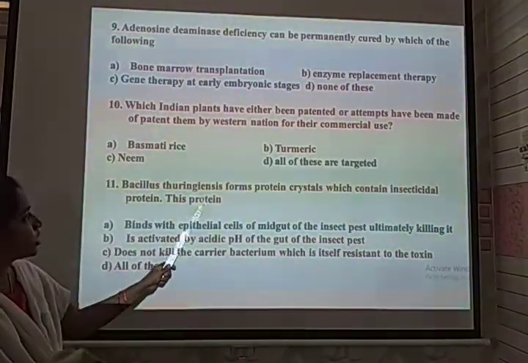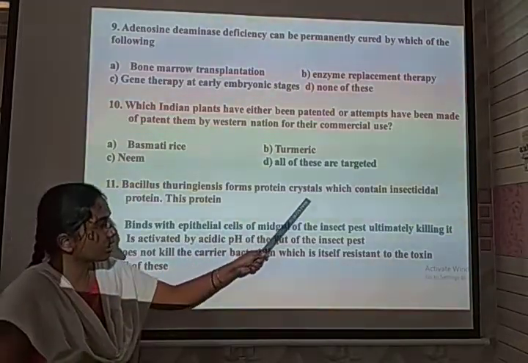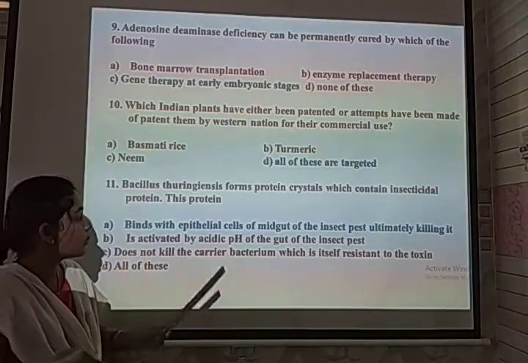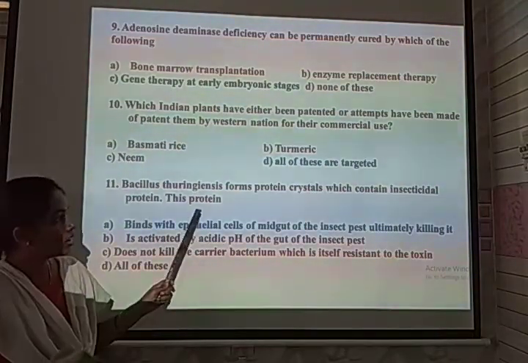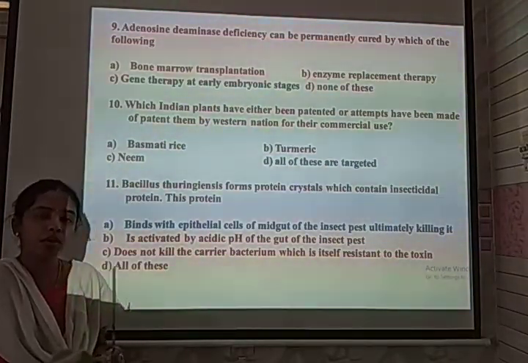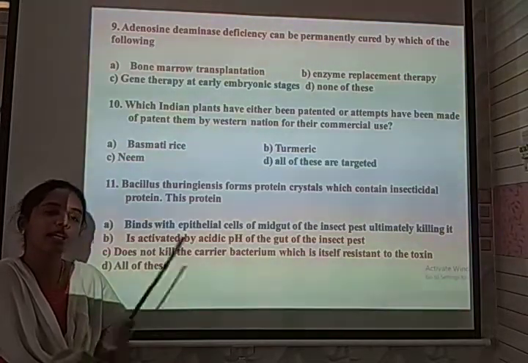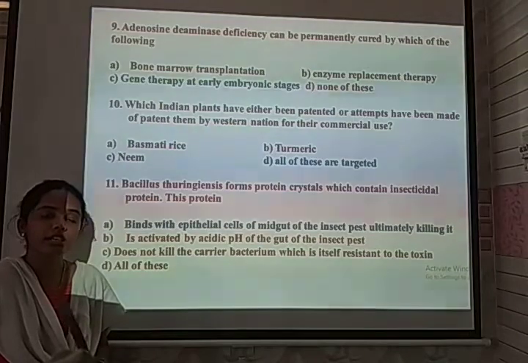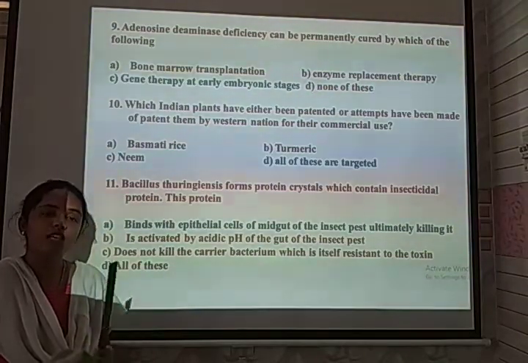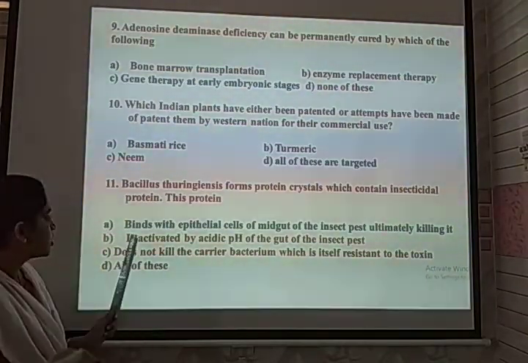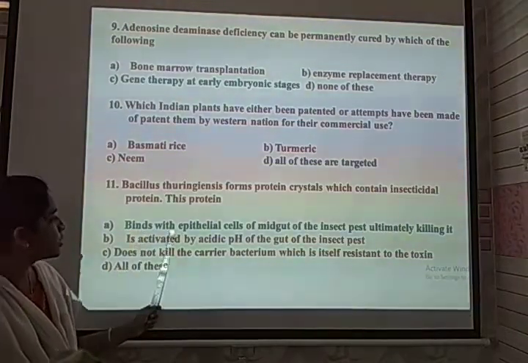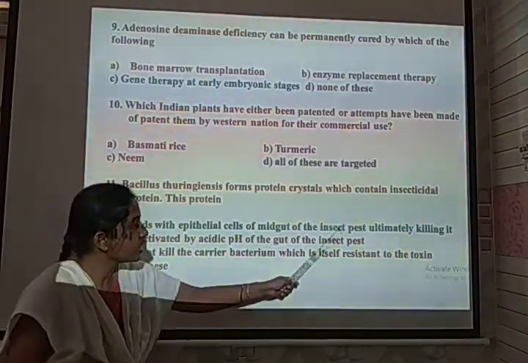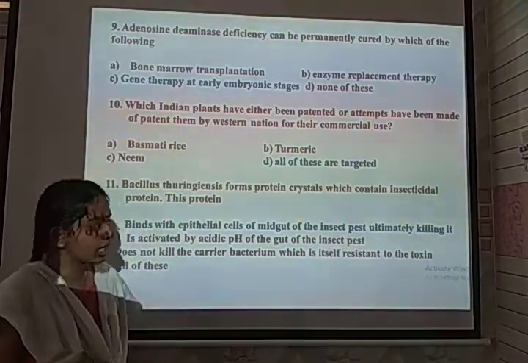Bacillus thuringiensis forms a protein called crystal protein, which contains an insecticidal protein. Usually this protein is present in the form of protoxin. When it enters the insect body, due to the alkaline pH in the intestine, it results in lysis and causes the death of the insect. The given option is that it binds with the epithelial cells of the midgut, the intestine of the insect pest, ultimately killing it.